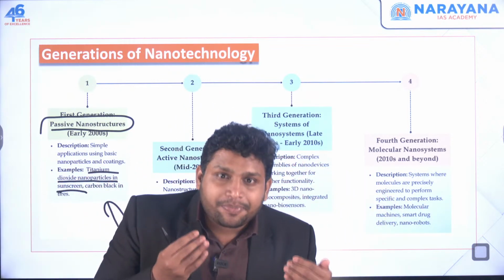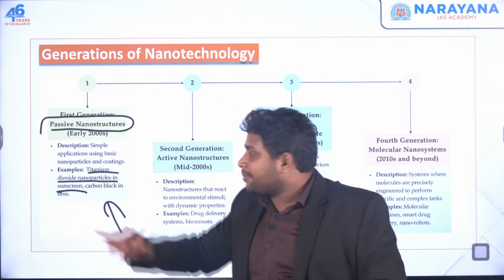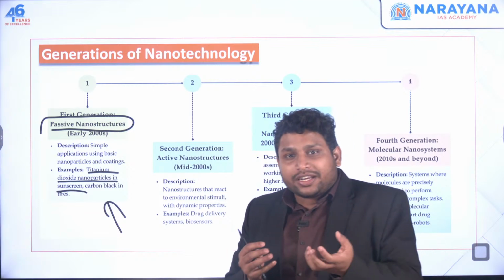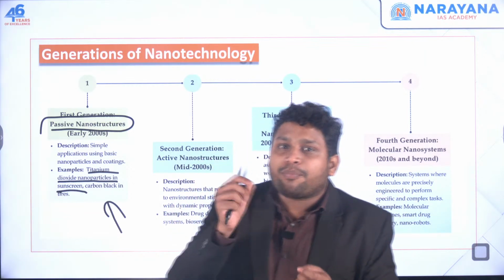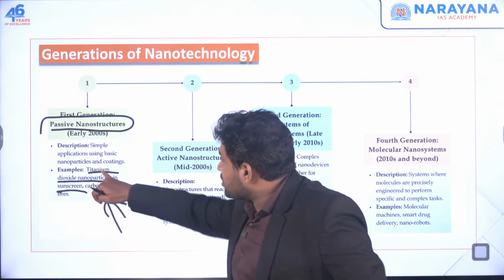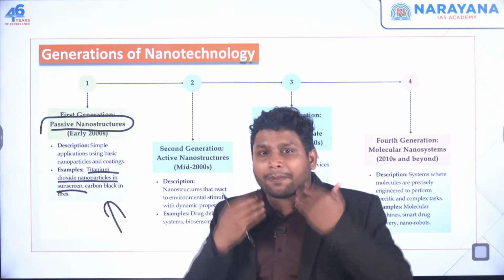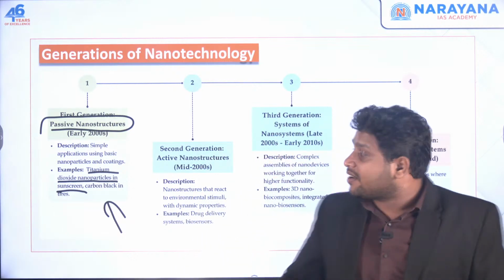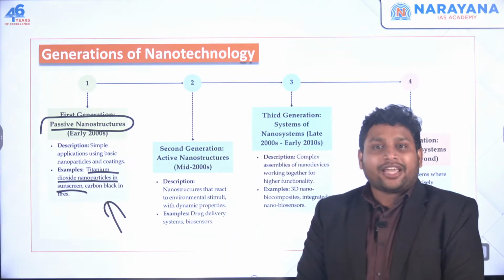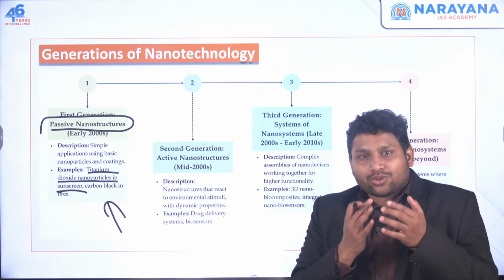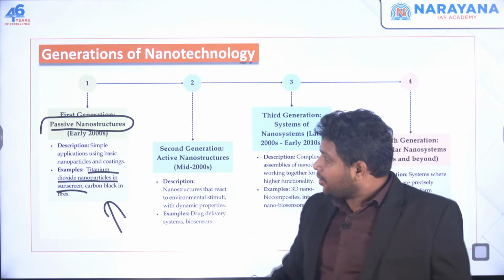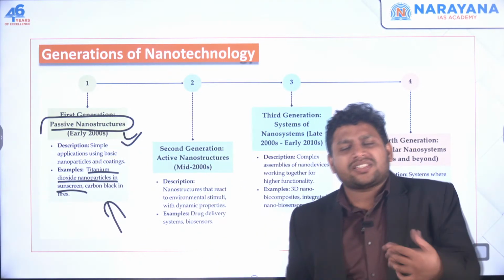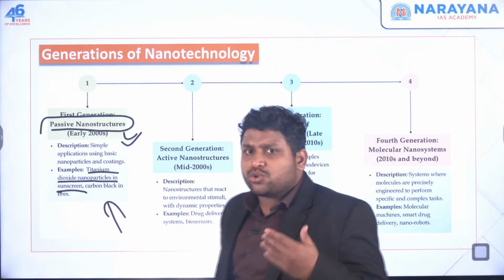To block them, you need this titanium dioxide. So what we did, we took a sunscreen and put nanoparticles of titanium dioxide in it. When you apply this sunscreen on the face, the entire face is covered with nanoparticles of titanium dioxide. So if UV rays are coming, those will be blocked. Okay. But this we call a passive method of using nanoparticles.